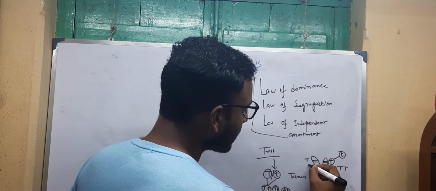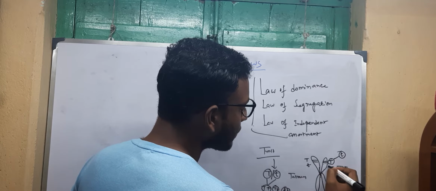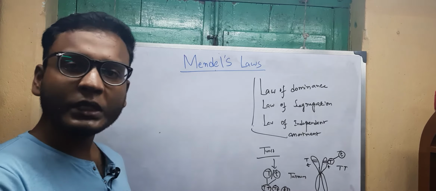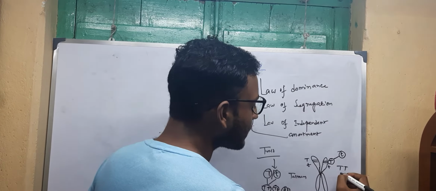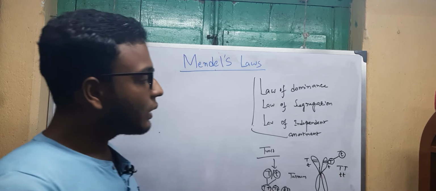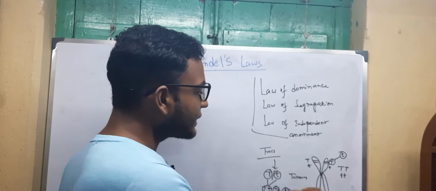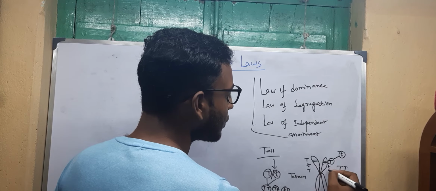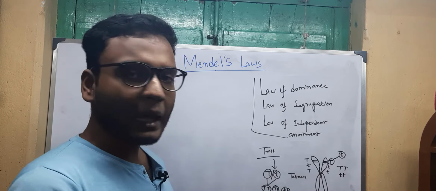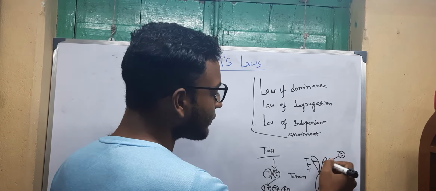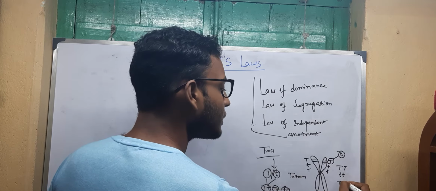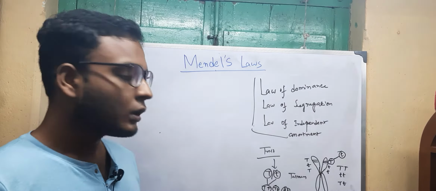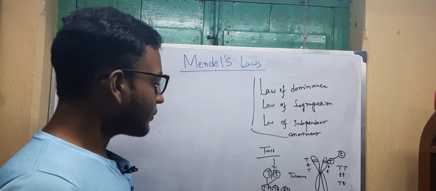If both positions are occupied by small t genes, then this would be the homozygous recessive one, and if two different genes, capital T and small t, are present in the two positions, it would be the heterozygous condition.